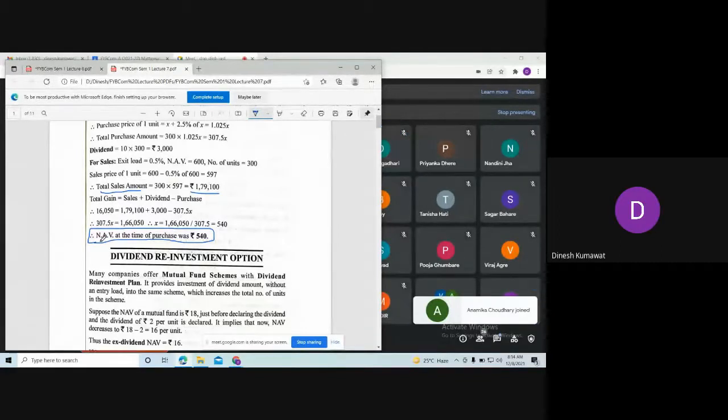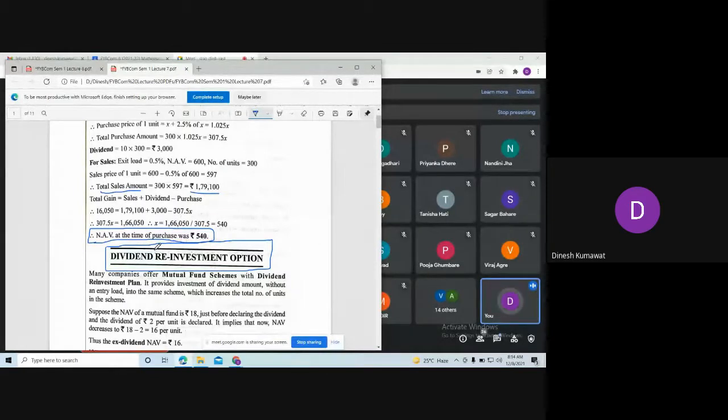Okay. Now let's move on to the next topic, which is the second last topic of this unit, the dividend reinvestment option. What do we mean by this point, dividend reinvestment option? Any idea?